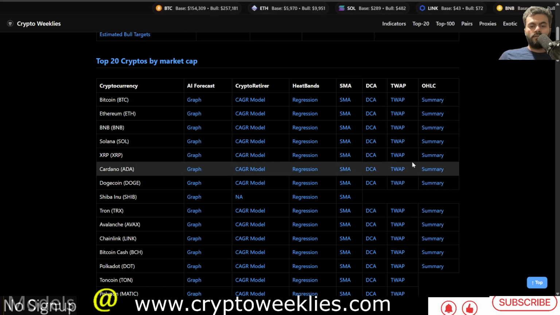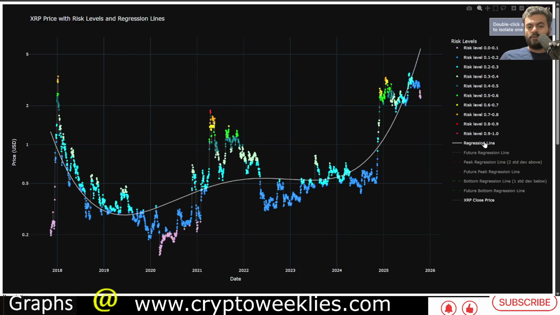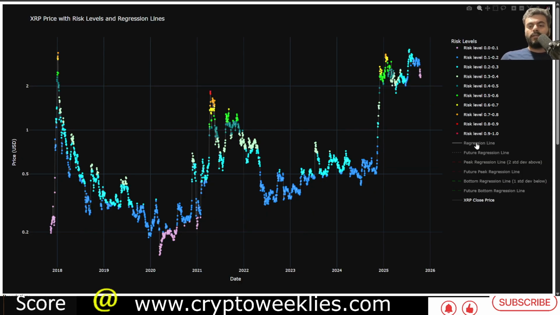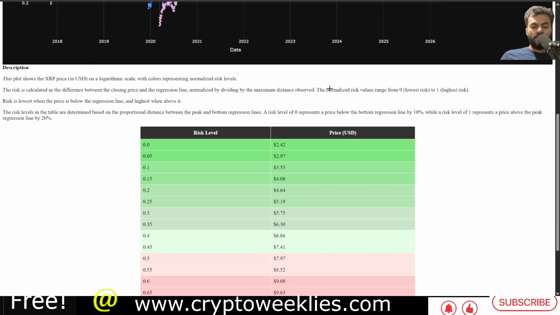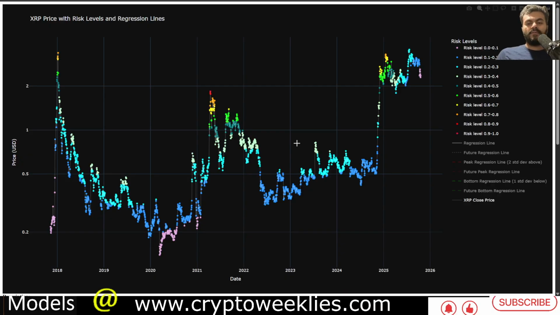Coming to XRP's regression based interpretation, again the regression based model has an upswing. That's why right now the price is close enough to the bottom regression scenario, but again this late into the bull run, this model does not count as much as the other models. But if there is one leg back to the 0.2 to 0.3 risk, the price forecasted in that scenario is between $4.60 and about $6.30. So that's where the range comes from.